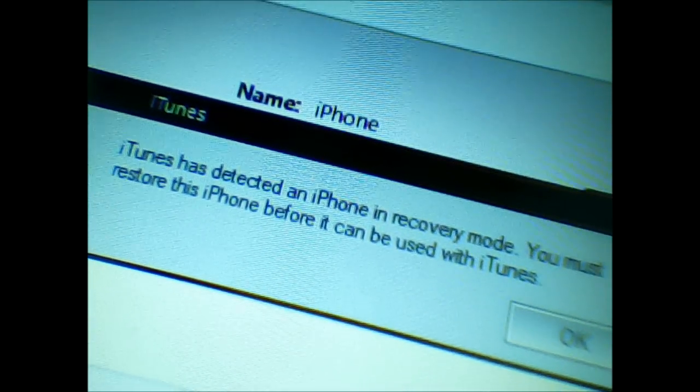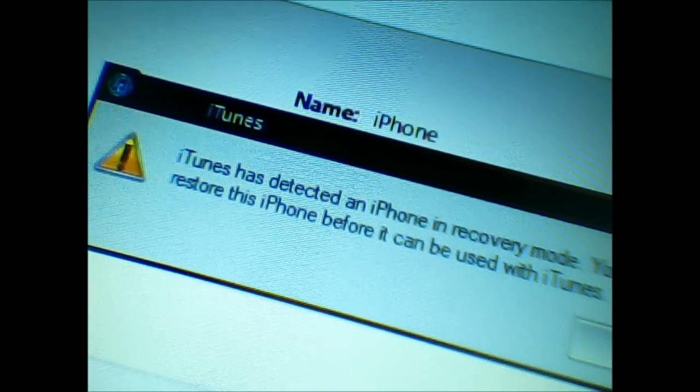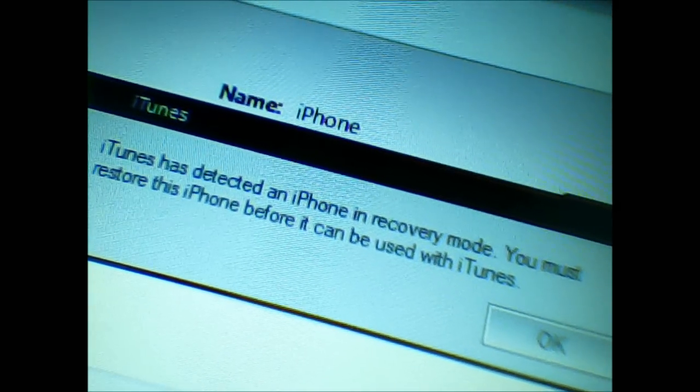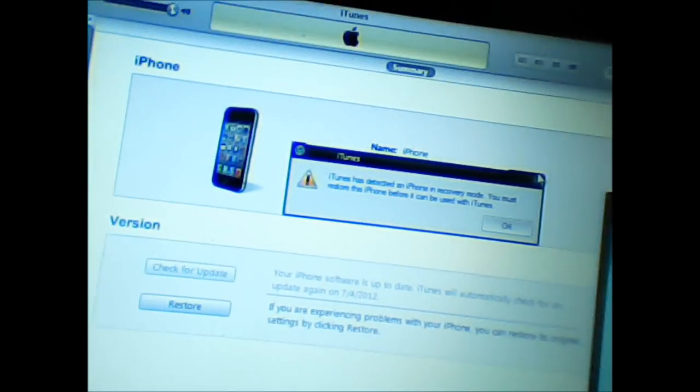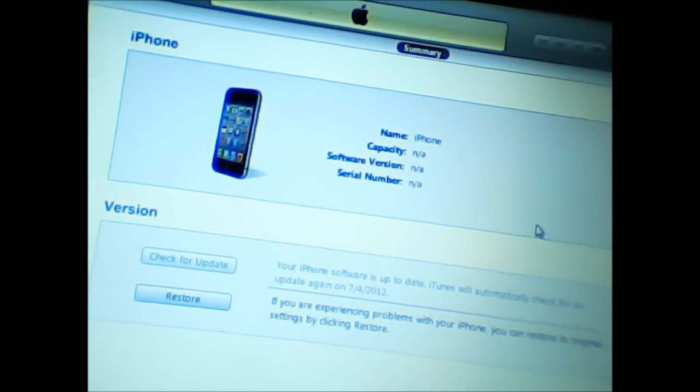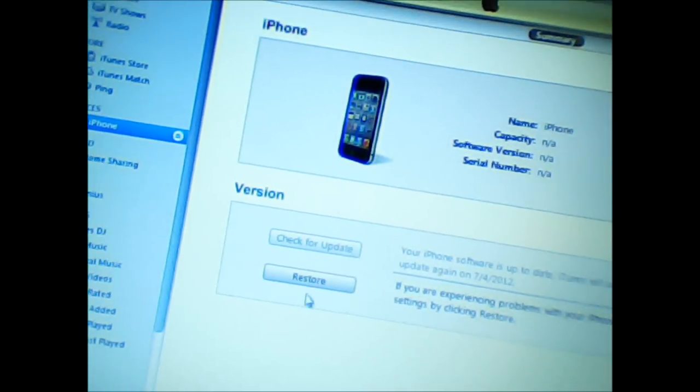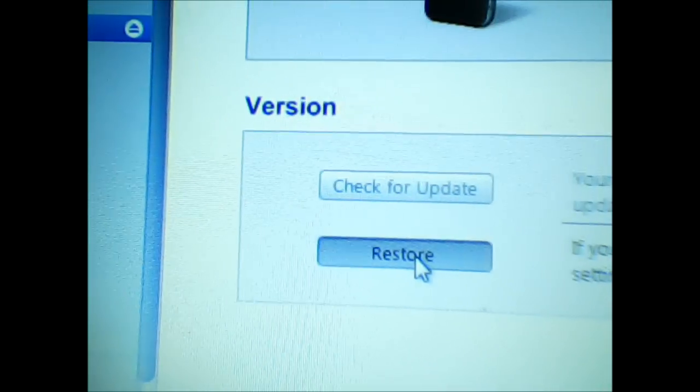iTunes has detected an iPhone in recovery mode. You must restore this phone before it can be used with iTunes. So the phone is still like this, and it says right here. I'm gonna click OK. Then I'm gonna click restore, right there.